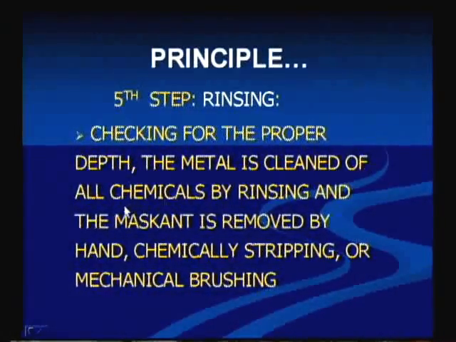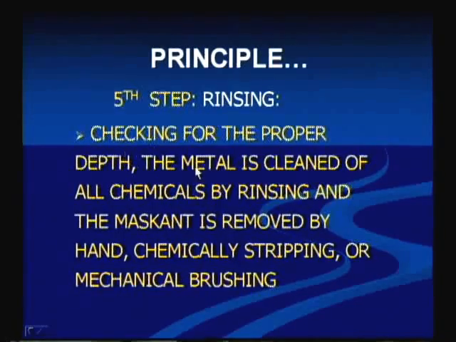The metal is cleaned off all chemicals by rinsing, and the maskant is removed by hand, chemical stripping or mechanical brushing. After this, we check for the proper depth, whether we got that particular depth measurement or not. If it is okay, then the metal is cleaned off. If the proper depth is not reached, you can keep it exposed for some more time.